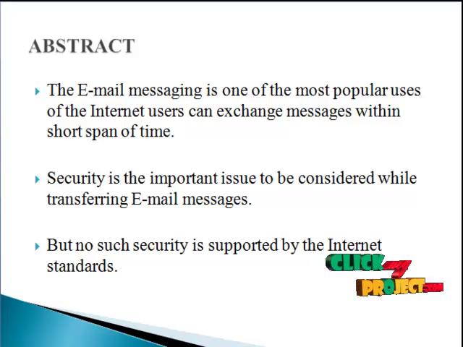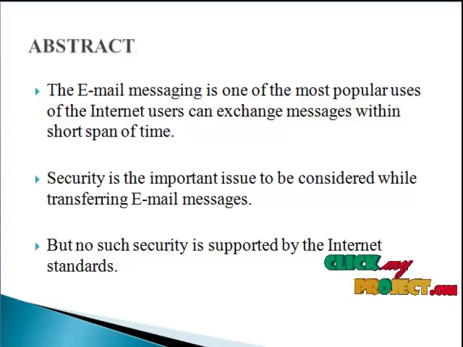Email messaging is a very popular application of the internet and is frequently used by internet users to send messages in a short amount of time. During email message transactions over an insecure network, one can trace the original email easily. So, to provide secure email message transactions in an open insecure network, we proposed a new scheme called PGP, Predicted Privacy Protocols. At present, three main security protocols for email messages are already in use, which are PGP, PEM, and S/MIME.